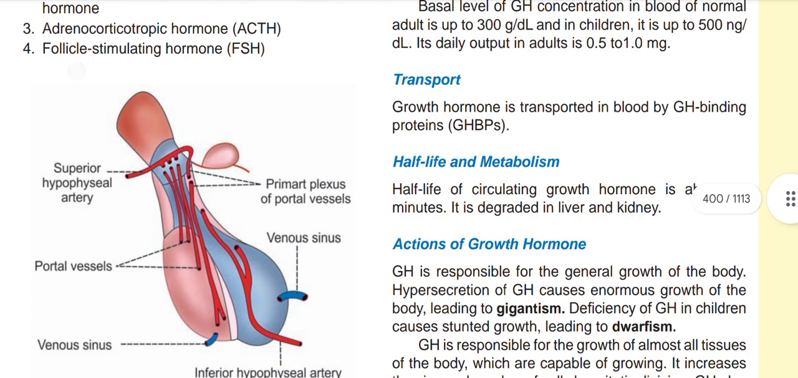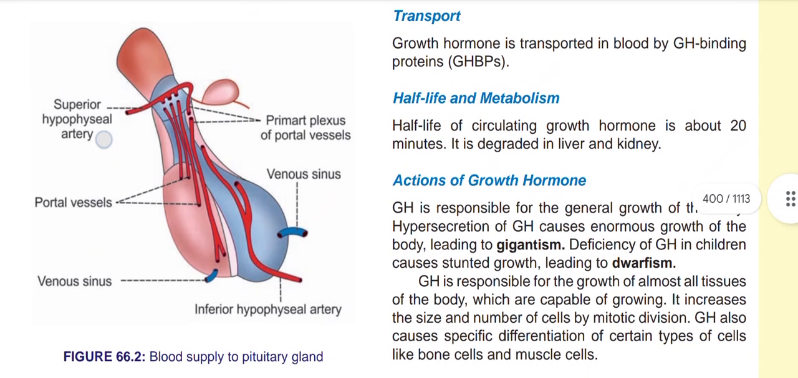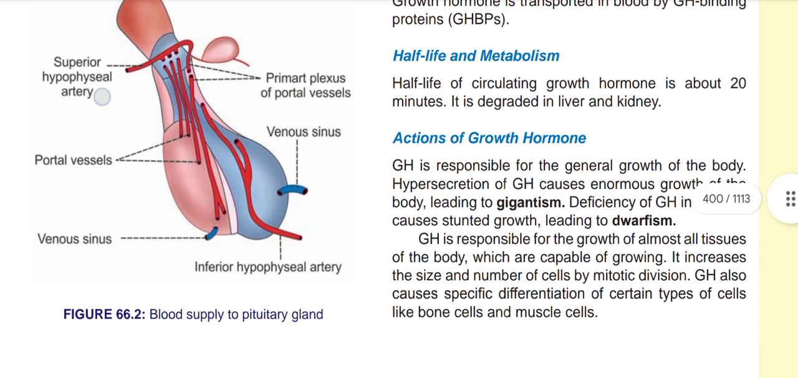Transport. Growth hormone is transported in blood by the growth hormone binding proteins or GHBPs. Half-life and metabolism. The half-life of circulating growth hormone is about 20 minutes and it is degraded in the liver and kidney.